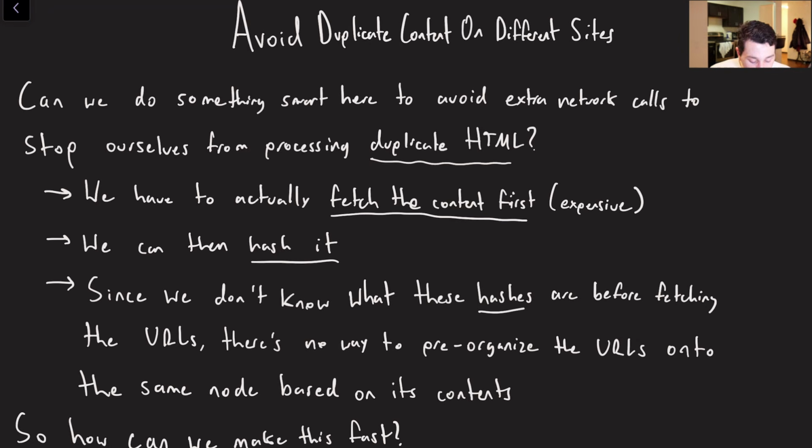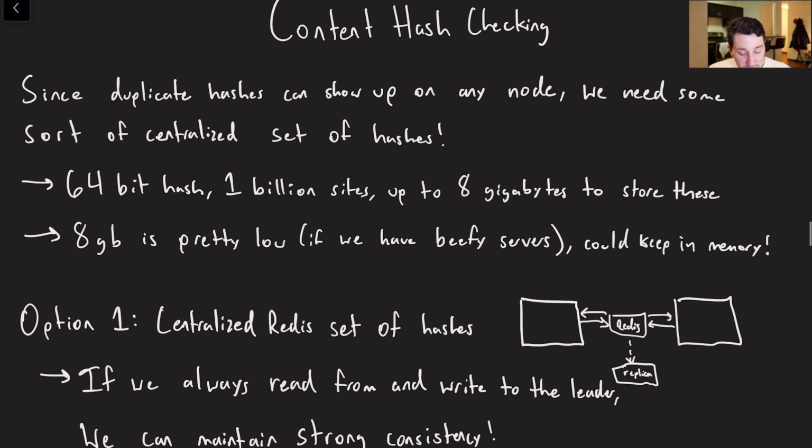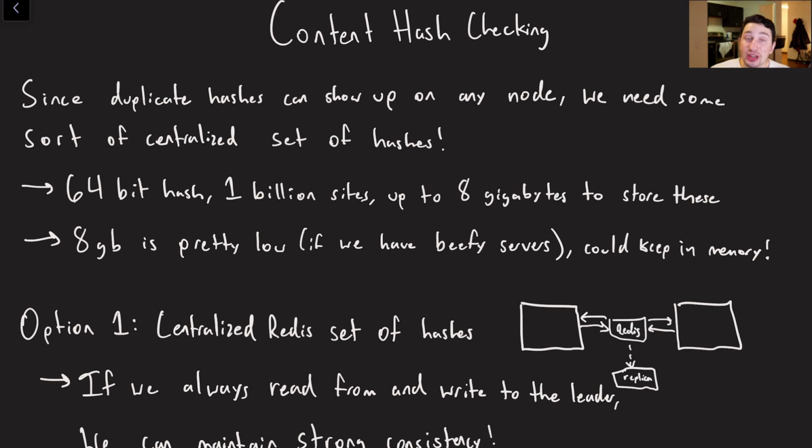And so the question is, we're going to have some sort of centralized way, or maybe a decentralized way, of actually checking whether we've seen this hash before. So how can we do it? How can we make this fast? Because otherwise we're going to have to be sending a lot of network requests around, and we want to make those not heinously slow. So this is what I would dub content hash checking, and I will discuss a couple of different approaches here, and you individually can evaluate which one's the best, but I think that all of these are valid. We would have to do some benchmarking to really tell how much of a difference they would make.